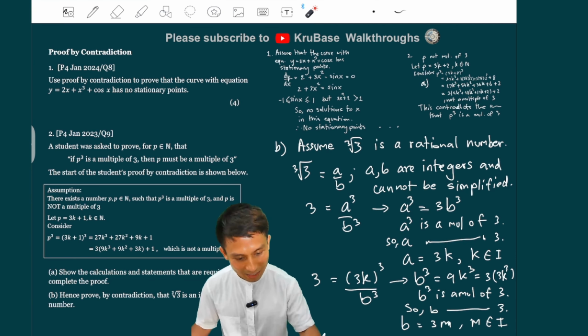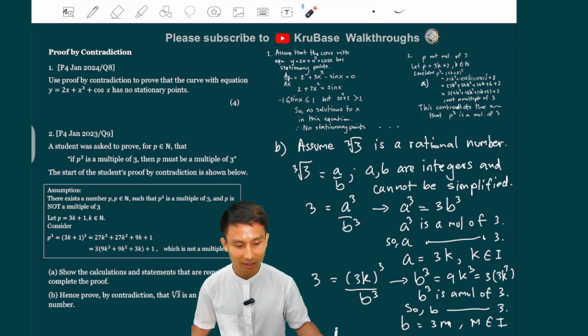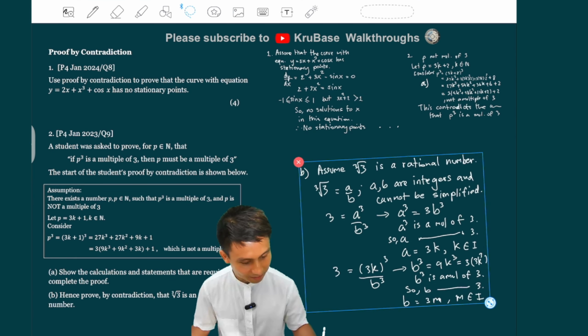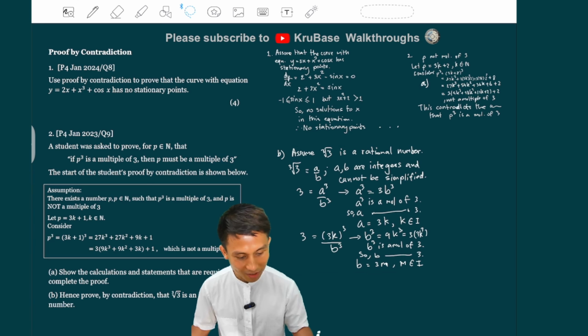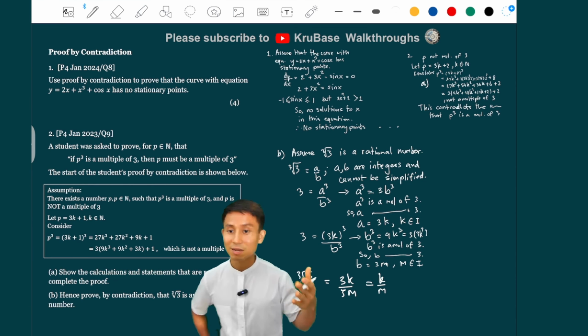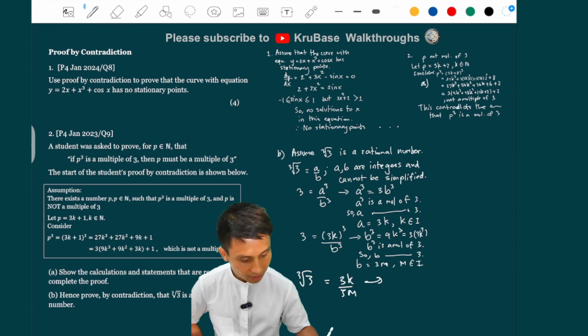Now if you put that back into the original cube root of 3, you will see that the 3 is the common factor. Well, what's wrong with that? Of course, there is 100% something wrong with that, because that cannot be a rational number then. So if you plug that back in, you get 3k over 3m. And 3k over 3m can be simplified.